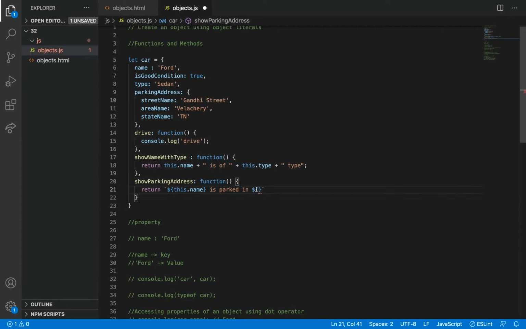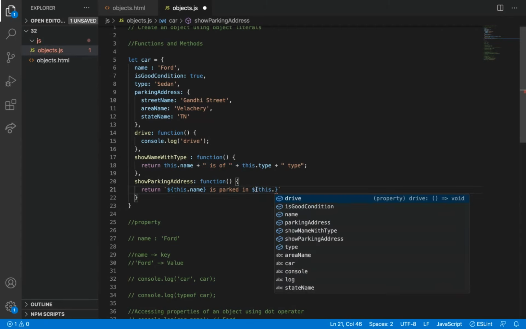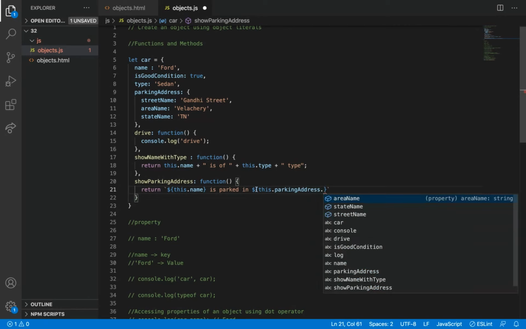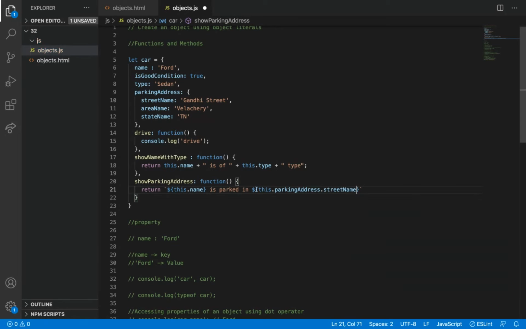So this dot parking address dot, I can say area, street name, Gandhi Street. Ford is parked in Gandhi Street, which is at Velacheri, or else I can say at Velacheri. I want to say this dot name, sorry, this dot parking address dot